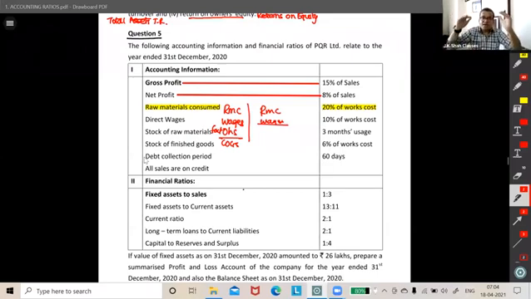So for my understanding, can I say works cost is equal to COGS? What say guys? Do you confirm this? Thank you so much. God bless you all.